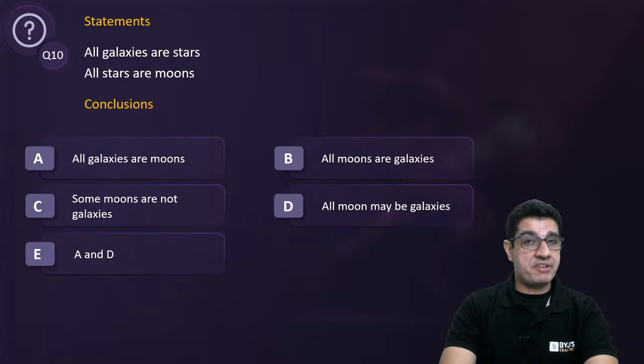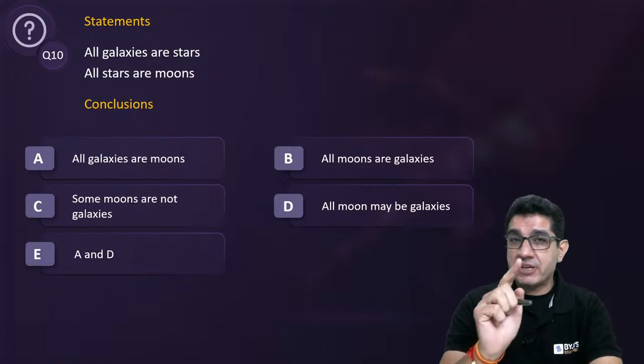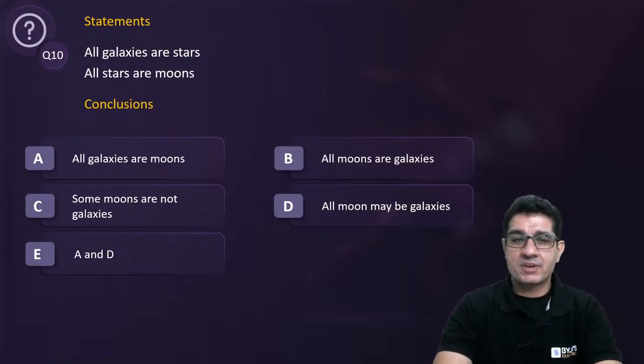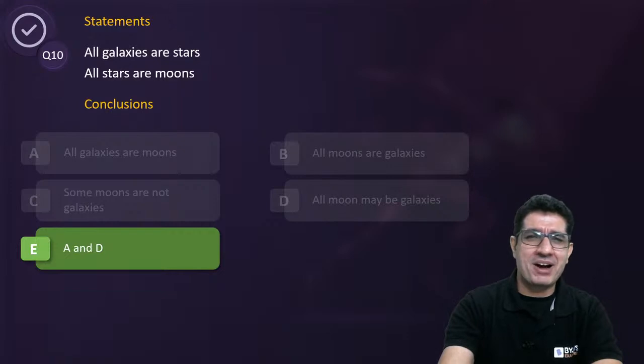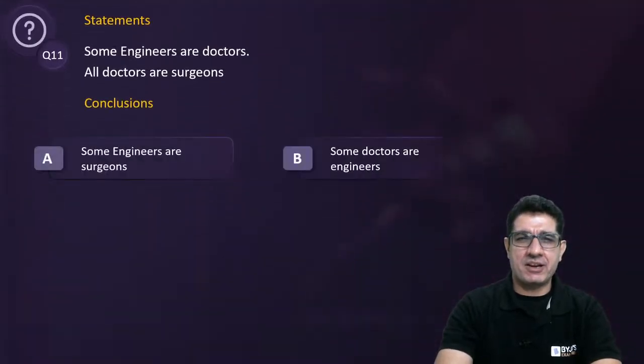Guys, you are doing really very well so far. Okay, absolutely amazing. I am very, very happy with the way you have been performing. It's amazing. I was a little nervous at the start of the session because I was not sure what to expect. But I'm really very happy to see that you are doing phenomenally well. So for question number 10, the correct answer is indeed option E. Man, you guys are hitting it absolutely out of the park today. Okay, question number 11.